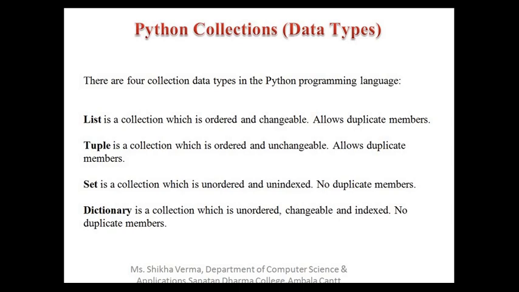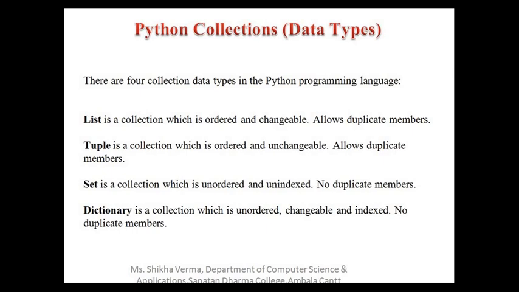Next is dictionary. What is a dictionary? A dictionary is a collection which is unordered. It is changeable, which means you can change the values of a dictionary. Proper indexing is used, and there are no duplicate members.